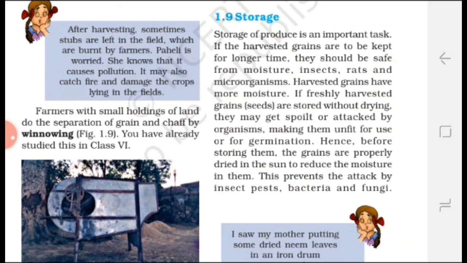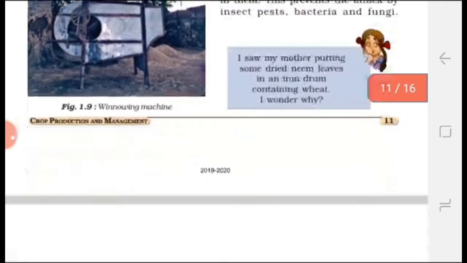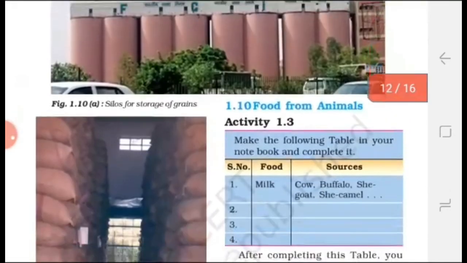Now the last agricultural step is storage. It is an important task, and before storing, the grains are dried in the sunlight because the fresh crop has more moisture. Farmers store grain in jute bags or metallic bins. Large scale storage of grains is done in granaries or silos.